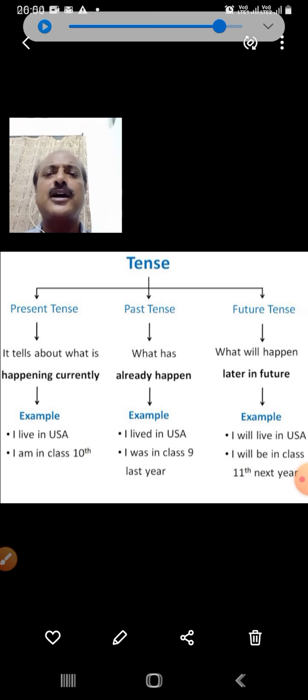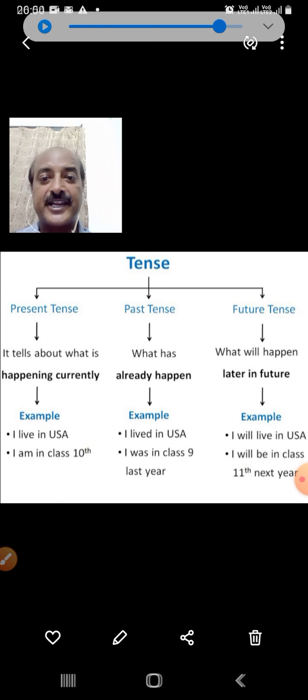Now present example, I live in USA. So this is the truth. It is a fact that I live in USA, like we live in Patna. I am in class 10th. Now you all are in class 3. I am teaching in class 3. So this is present tense and it is a fact. It is the truth that you are in class 3.